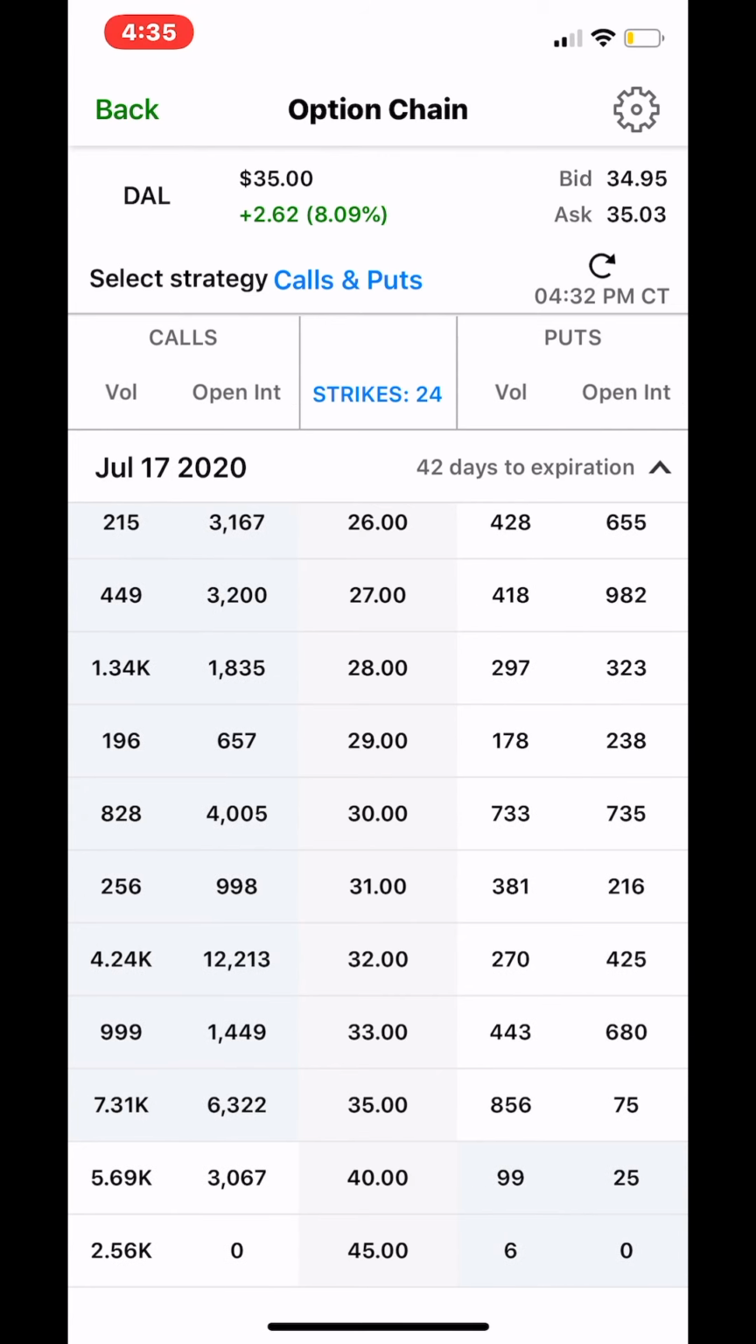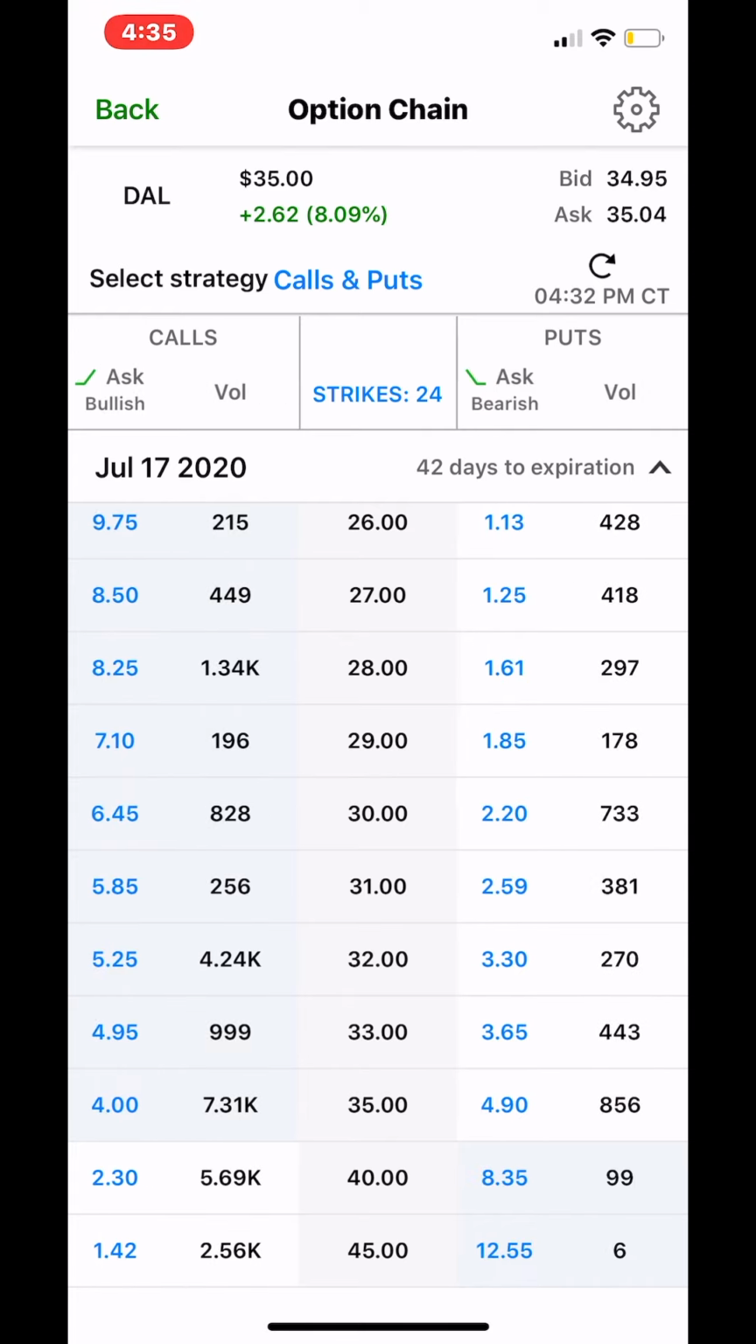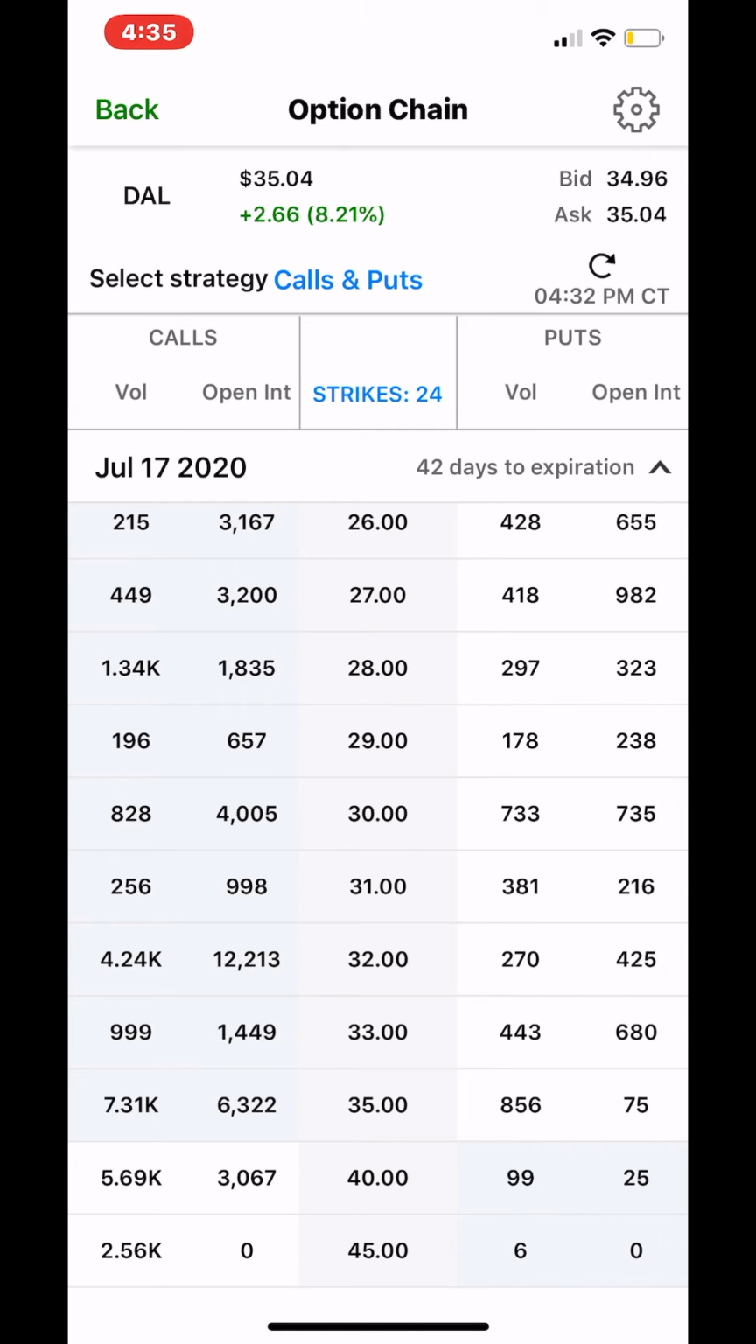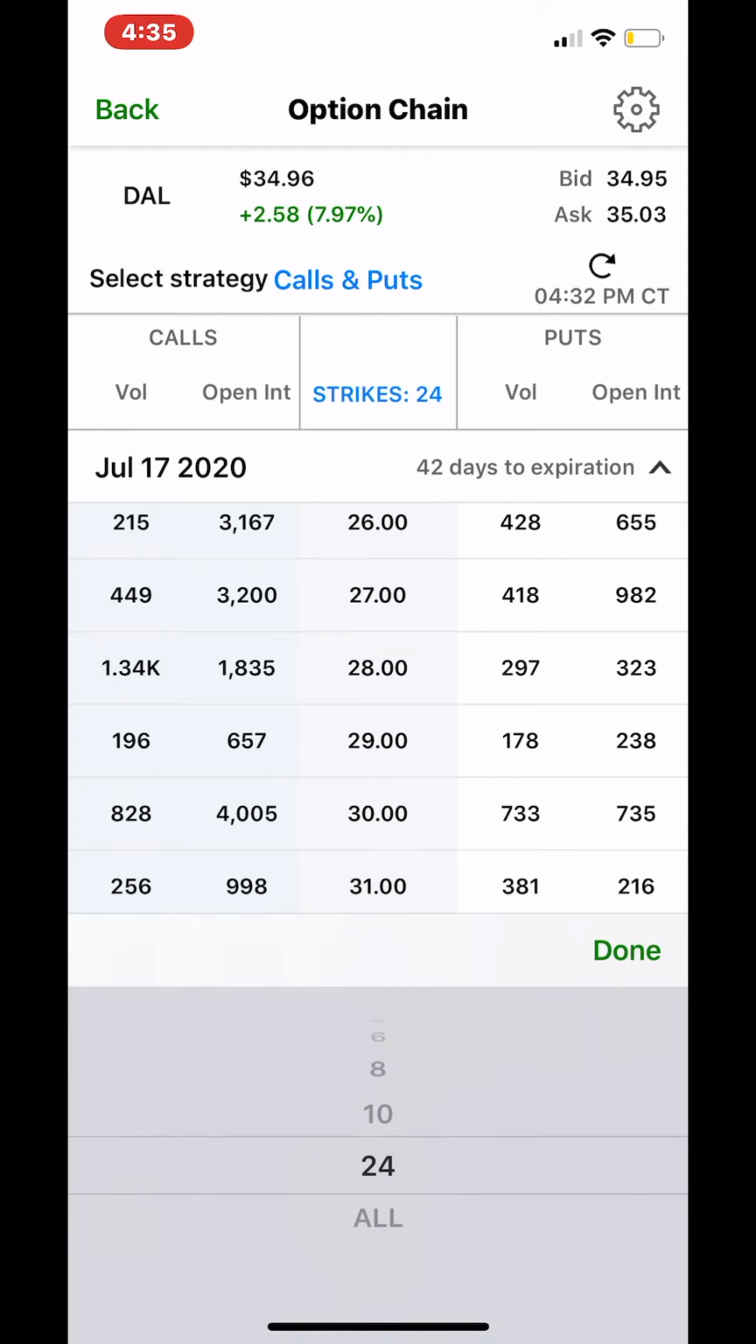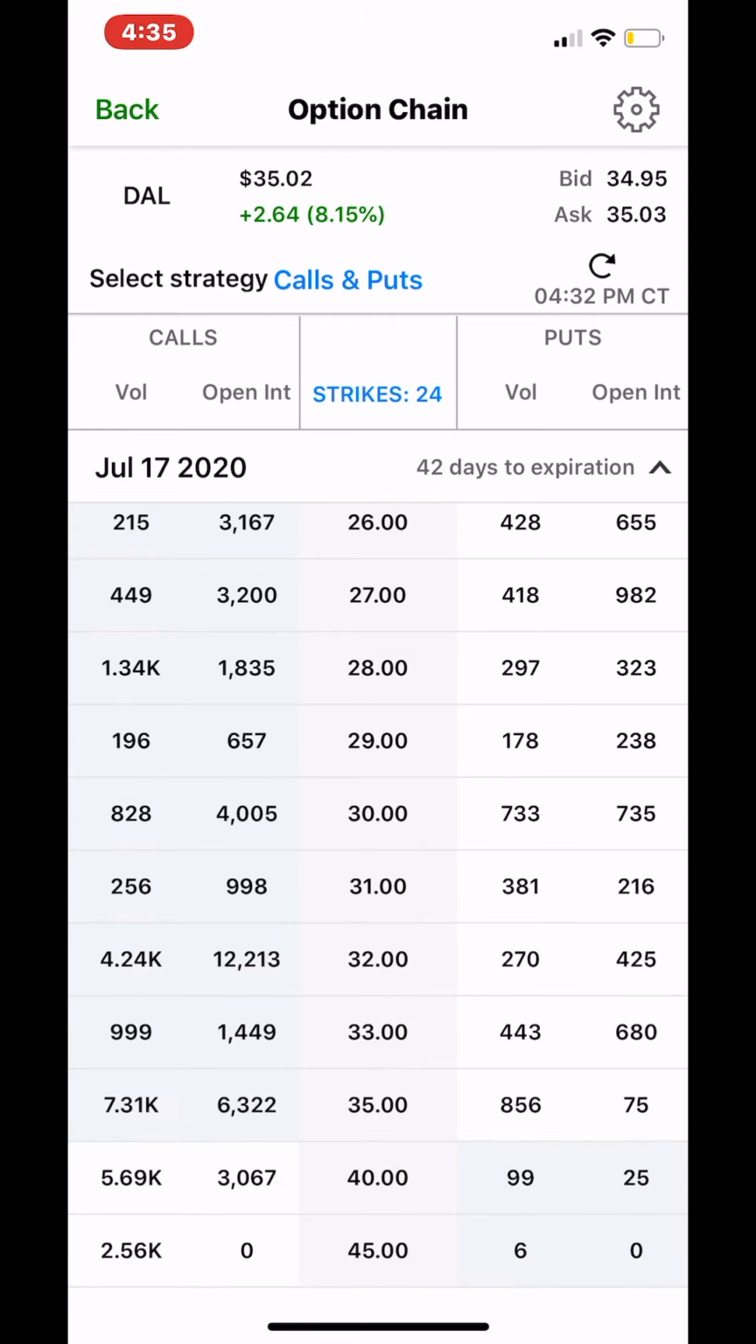So volume and open interest. Volume is basically, when you see volume on this list, the amount of trades that traded these contracts today. So if you look at the $32 contract, $32 strike price, go down the middle at 32. If your strike is on 10, you're going to change that strike to 24 or all, if you can't see 32. And then over to the left of 32 on the call side, you can see the volume on that is 4.24K. And this may change because, like I said, it depends on the day.